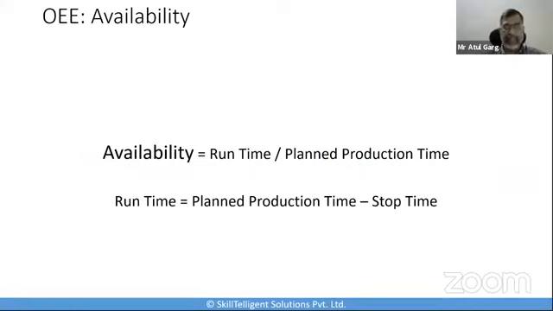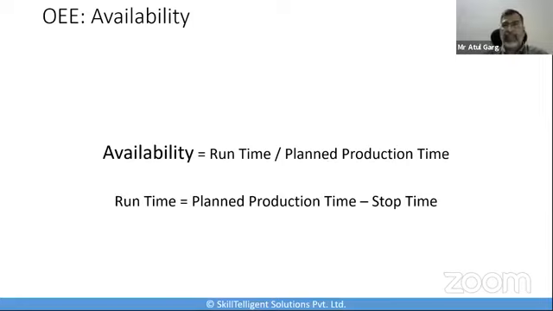What does availability mean? Availability is a total account of all the events that stop plant production long enough that it makes sense to track a reason for being down. There are multiple reasons why there will be stopped production, planned or unplanned, and there will be a need to track it.